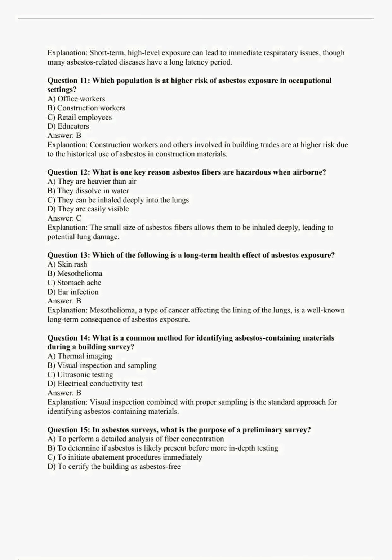Question 12. What is one key reason asbestos fibers are hazardous when airborne? A. They are heavier than air. B. They dissolve in water. C. They can be inhaled deeply into the lungs. D. They're easily visible. Answer C. Explanation. The small size of asbestos fibers allows them to be inhaled deeply, leading to potential lung damage.